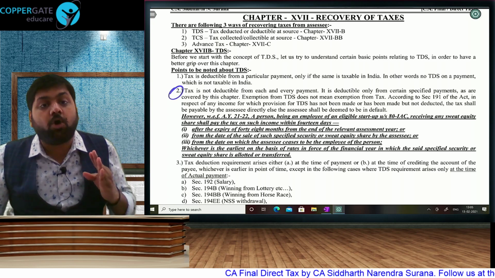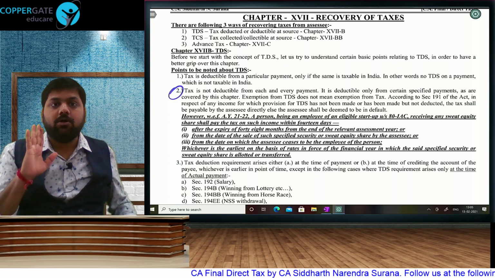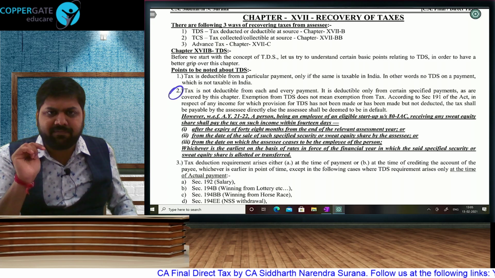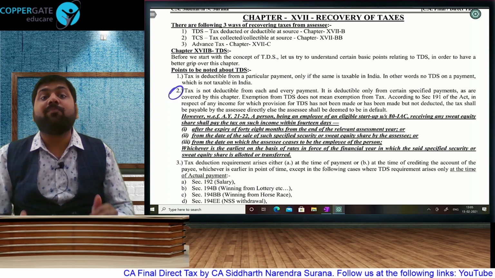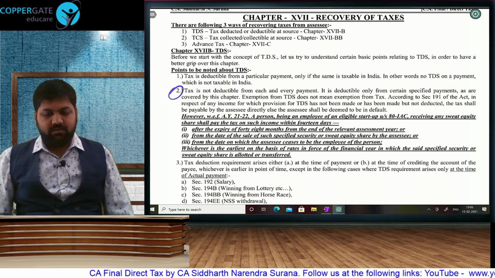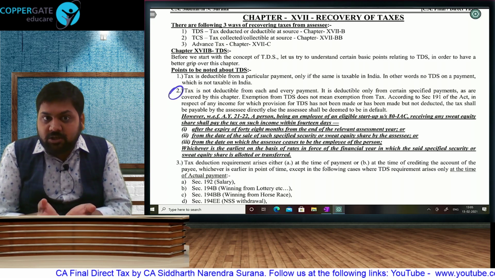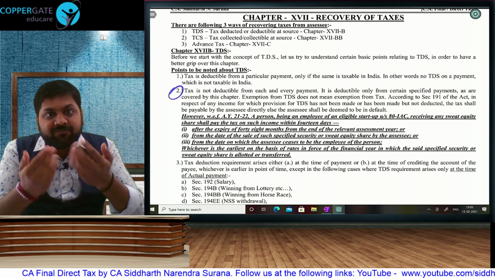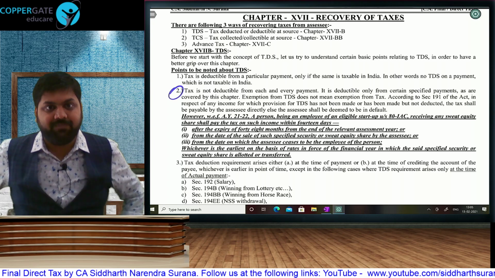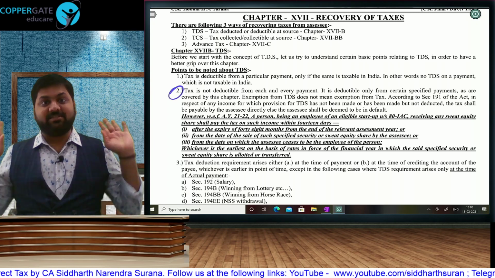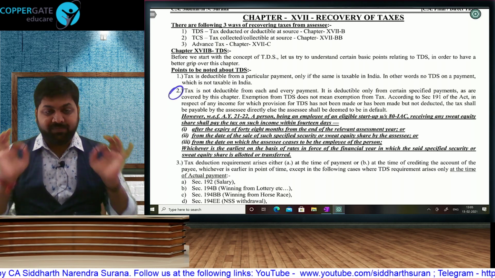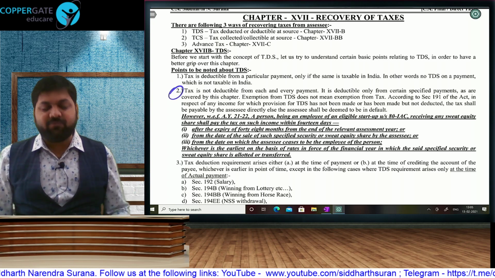Supposing that client has forgotten to deduct TDS, they gave me the full 1 lakh. No problem. I have to offer that 1 lakh to tax and pay tax. I have to make something called direct payment. So TDS is only a deduction of tax. It is not a levy of tax. It is not that if TDS is not applicable, that means it is exempt income. Or if the payer forgets to deduct TDS, then okay, I will enjoy now, I don't have to do anything. If TDS is not deducted, I have to pay direct tax.